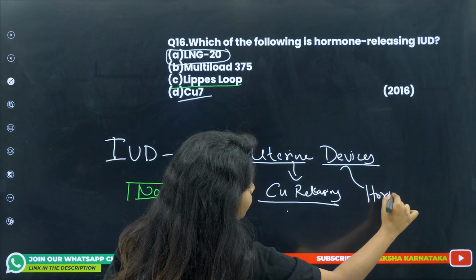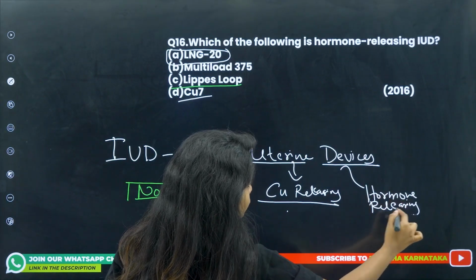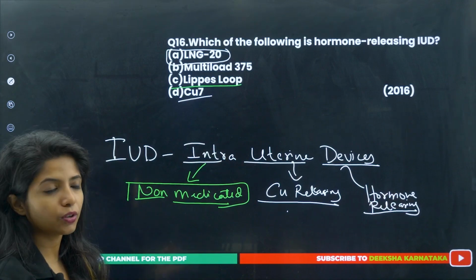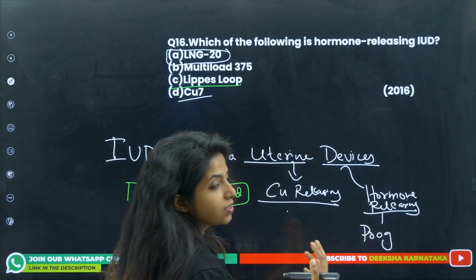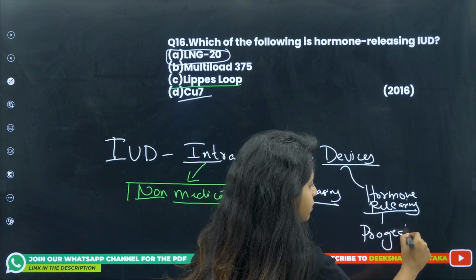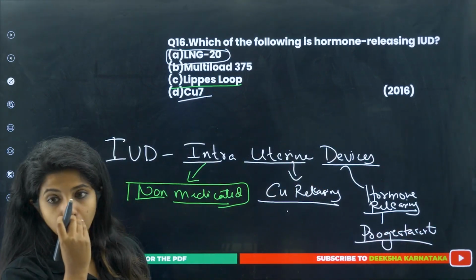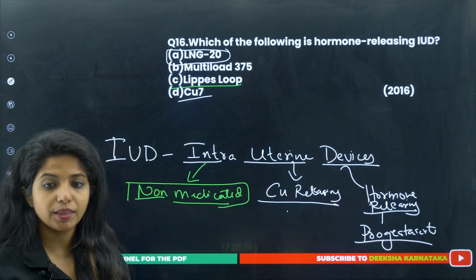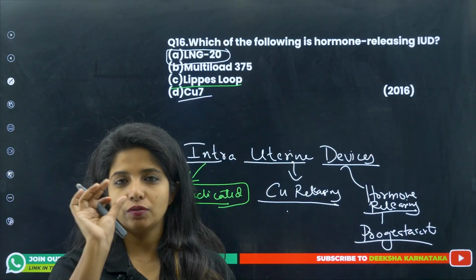So there is hormone releasing IUDs. How do they work? So hormone releasing IUDs basically works on the basis of progesterone, which is a synthetic hormone. Progesterone is a natural hormone, and this is a synthetic one, and it basically again messes up with the implantation. Implantation of the embryo won't be happening, okay, even if fertilization would happen.